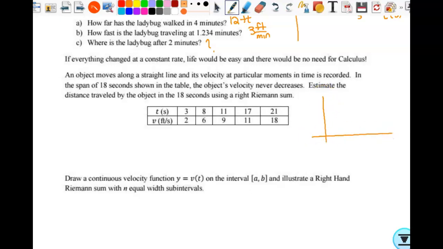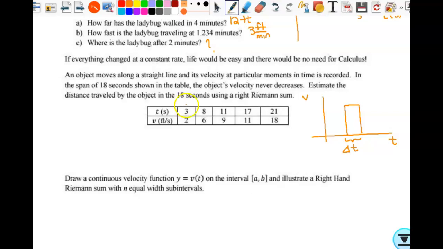And remember, we're not going to take the time to draw a nice fancy graph. We don't need it. But if I were to draw a graph, I would have velocity on the vertical axis, the y-axis, and time on the x-axis. So for a rectangle, the base would not actually be a time value. It would be some delta t, yes? But the height of this rectangle would be an actual velocity value, right? So just remember that base is not going to be one of these 5 time values. It's going to be some delta t, because we're accumulating what happens over an interval of time.